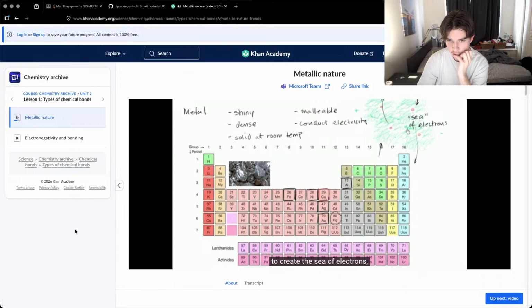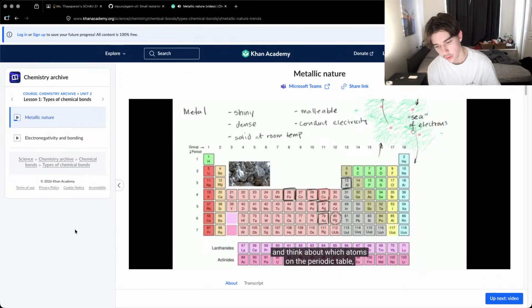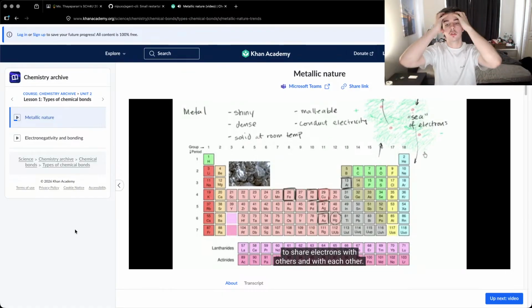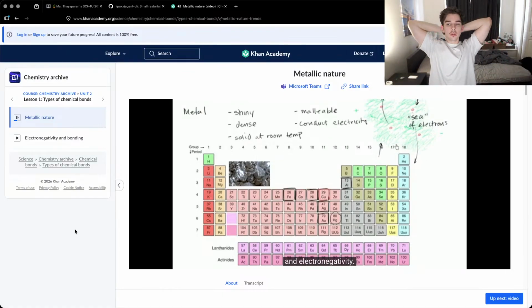And so given that this metallic nature really comes from the willingness of these atoms to share electrons with each other, to create the sea of electrons, I encourage you to pause this video and think about which atoms on the periodic table, which elements are more likely to do that, to share electrons with others and with each other. And really this is the same principle that we thought about with ionization energy and electronegativity.